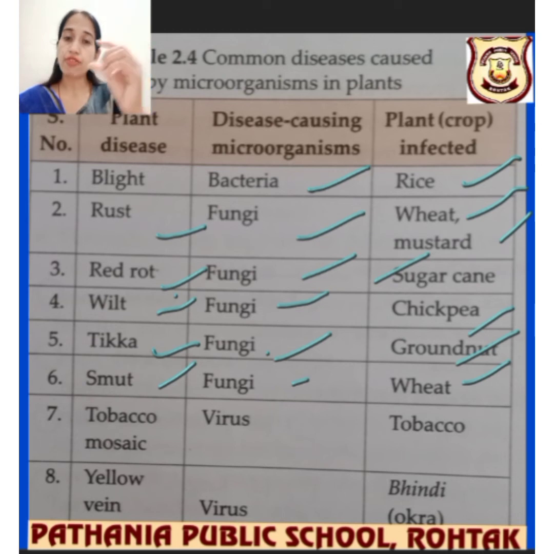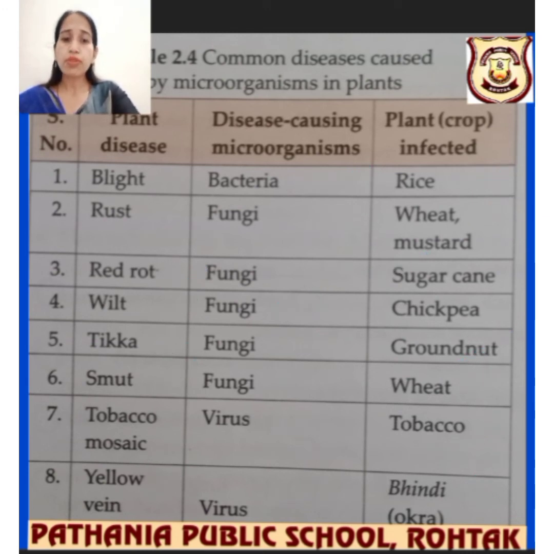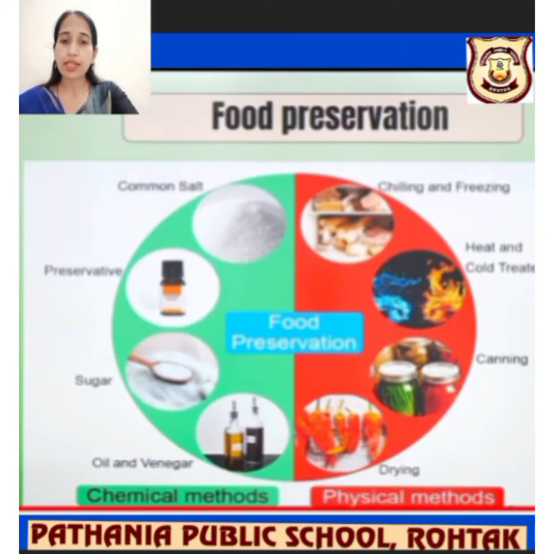Again the white color fungus was there. That's called smut. Tobacco mosaic, it's again a virus that appears in tobacco. Yes, tobacco plants we are talking about. And yellow vein mosaic virus that occurs in bhindi, or we can say ladyfinger also. Okay, try to remember this. It will help you in further classes.